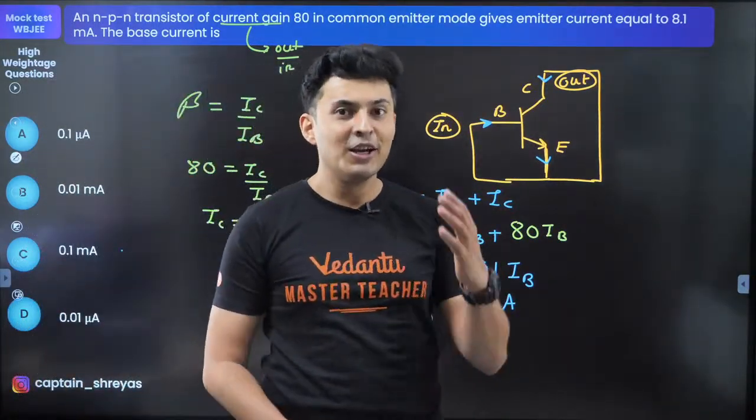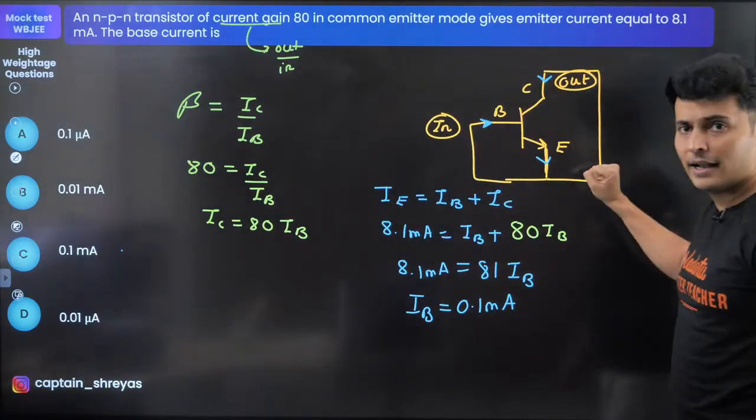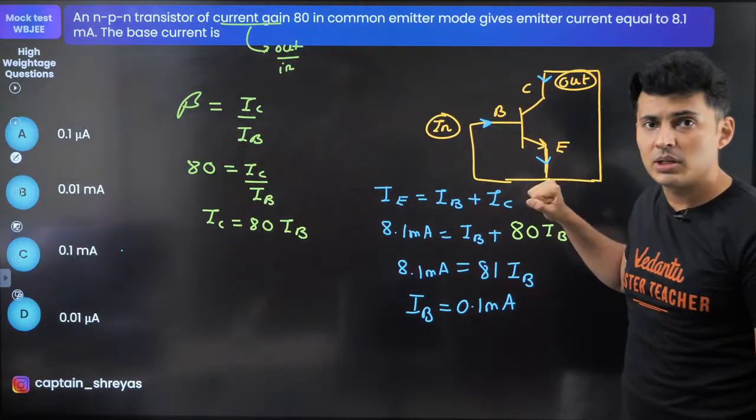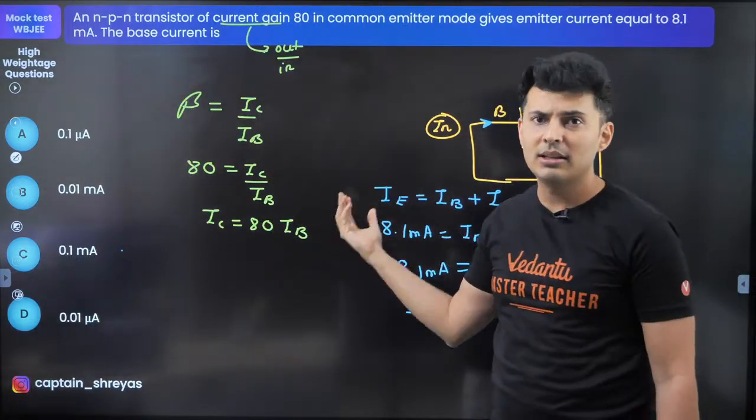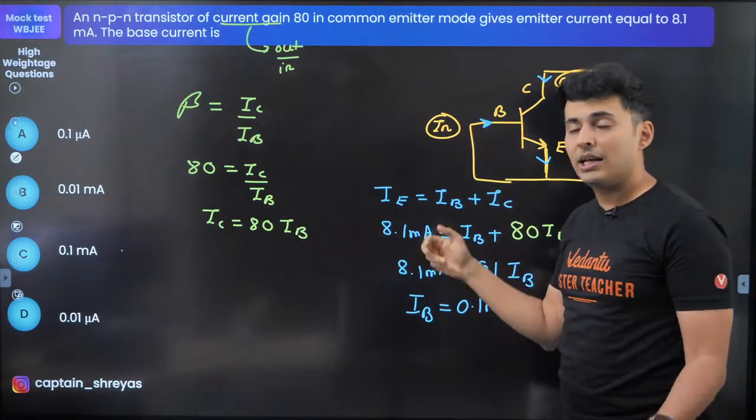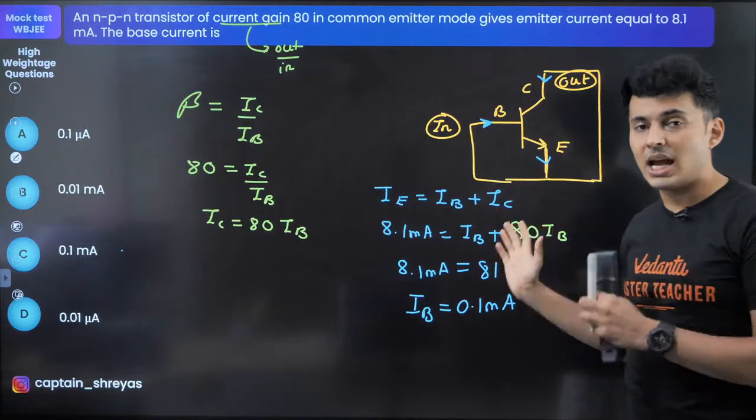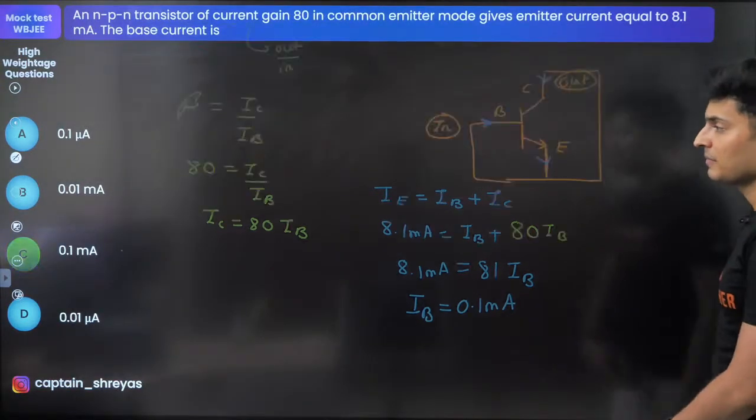Very good. Excellent, my warriors. So what were the tricks used in this problem? Draw a rough diagram. Something will be common. Something will be output, something will be input. Output by input is gain. From the gain, you have found out the relation between two currents. And you know, the sum of base and collector is always the emitter current. Use these relationships of gain and the sum, you will always land up with the final answer for currents.